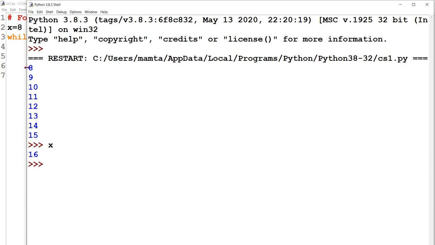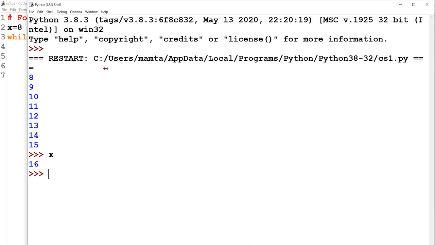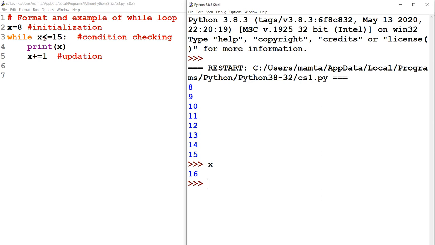Because as we have seen in the code, till x is less than 15 or equal to 15, the process will go. So what is the earliest moment when x will turn or the situation will be false? The earliest or the first situation when the condition will be false, that will be 16, because till 15 the process will go.